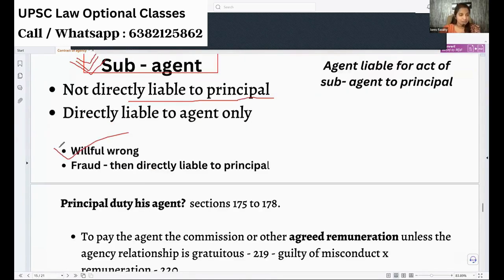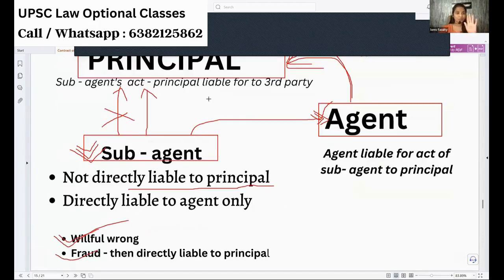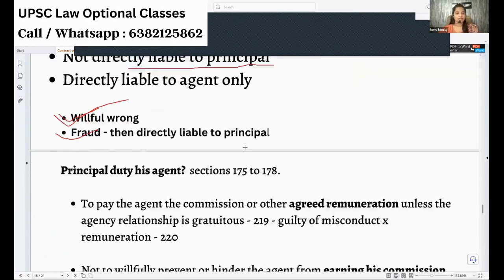But there are certain situations where the sub-agent will be directly held liable to answer the principal. When he is doing something willfully wrong, doing some fraud, then he cannot run the show by telling the principal, you cannot ask me, I will answer only the agent. No, you have done something willfully wrong, something fraud. Then the principal can directly ask the sub-agent, and the sub-agent will be responsible to answer the principal.